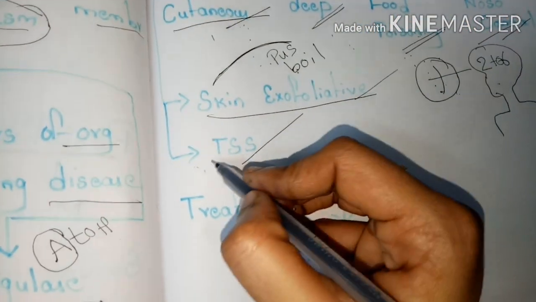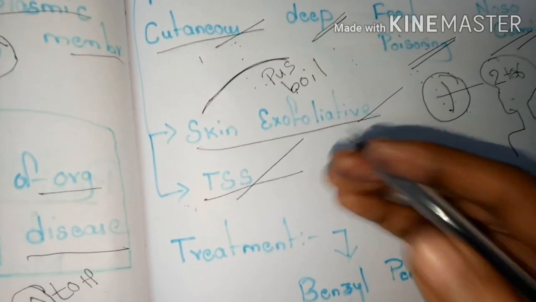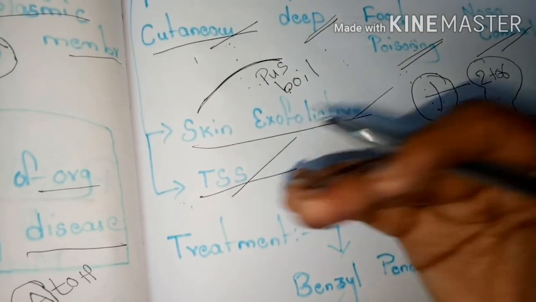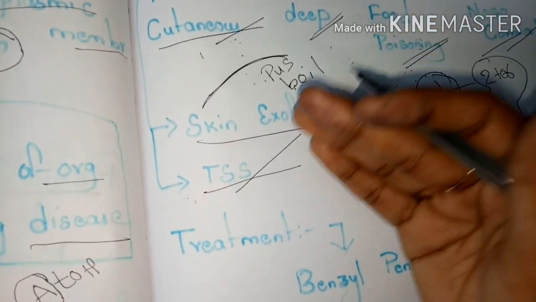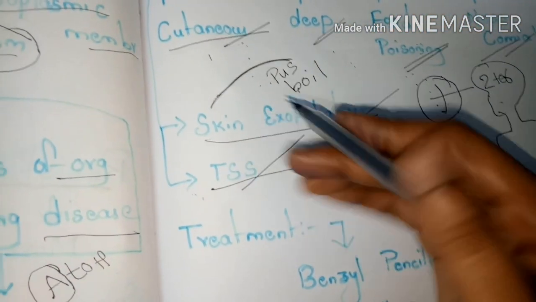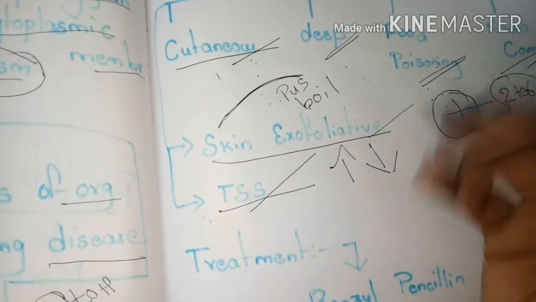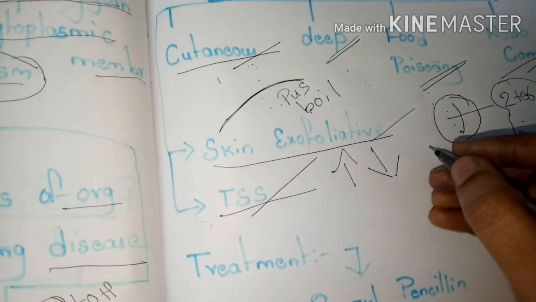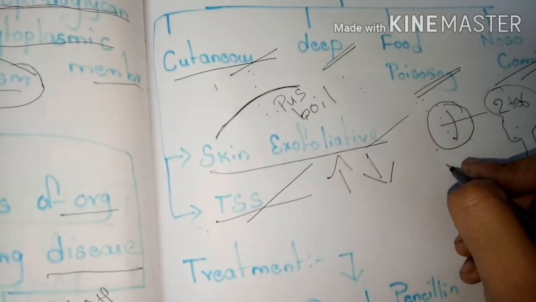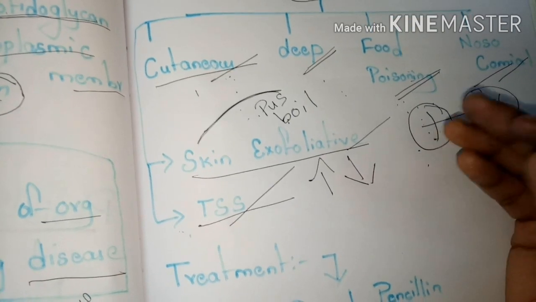Next, go to the toxic shock syndrome, and this toxic shock syndrome is mainly formed by the toxic shock syndrome toxin. It is mainly characterized by high fever, hypotension, meaning low BP, vomiting, diarrhea, and rashes which form on the skin.